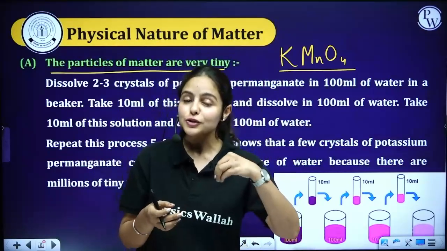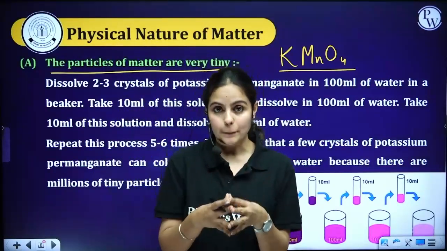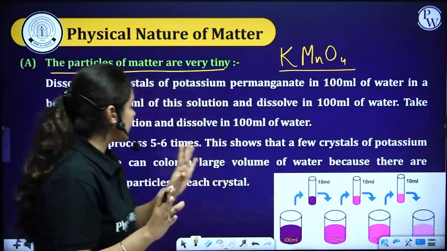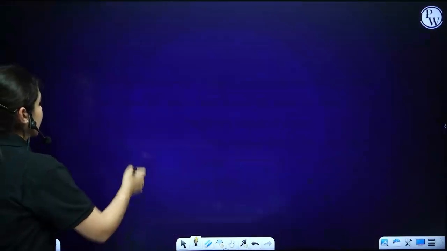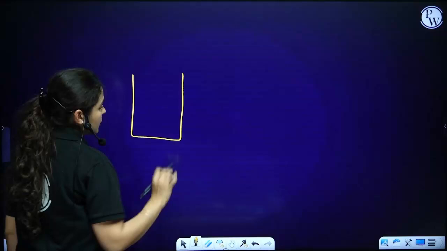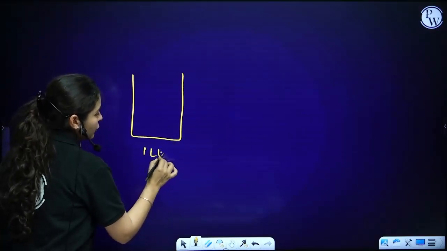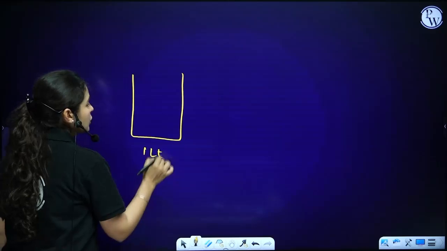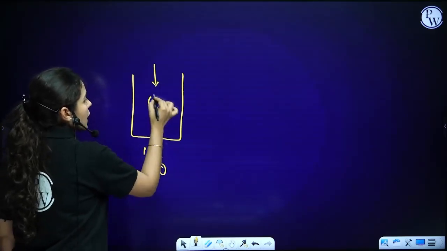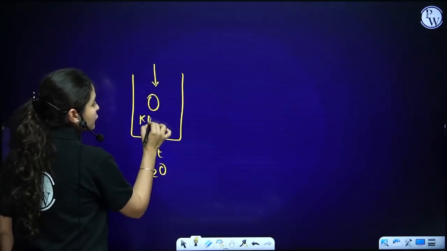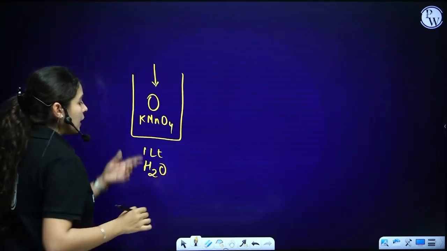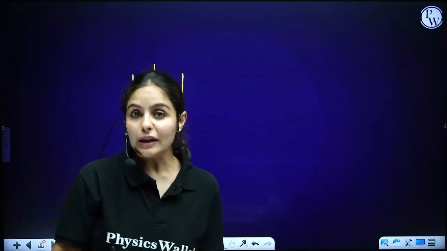Once you add it into water, that turns pink. Now what we did, I'll explain on a new slide. I took a beaker having approximately 1 liter of water, okay? And I put one big piece of potassium permanganate, KMnO4. I've added this piece into water in a beaker. Now, after some time, you would see that it turns pink in color.